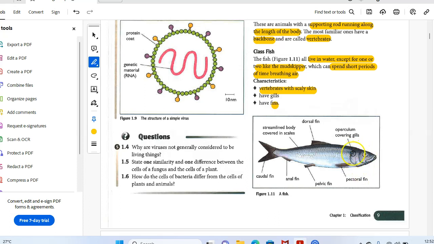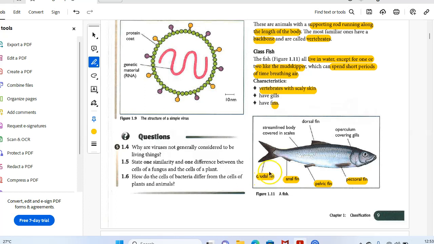This is the operculum covering the gills. This is the pectoral fin. This is the pelvic fin. The pelvic fin is in the midline, you can see. This is the anal fin, near the anus. This is the caudal fin.